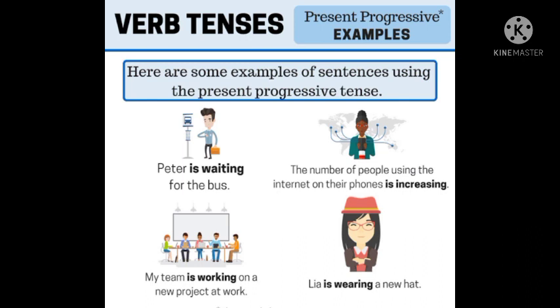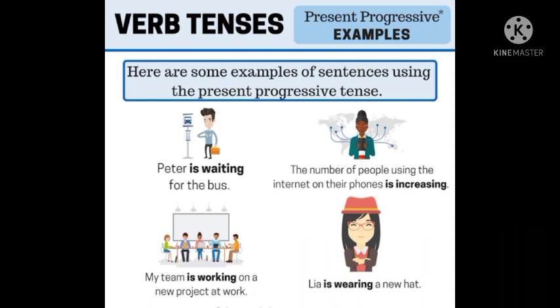Okay students, here are some examples of present continuous tense. Yes students, we can say present continuous tense as progressive tense. Okay? Yes. So present progressive tense and present continuous tense are similar.